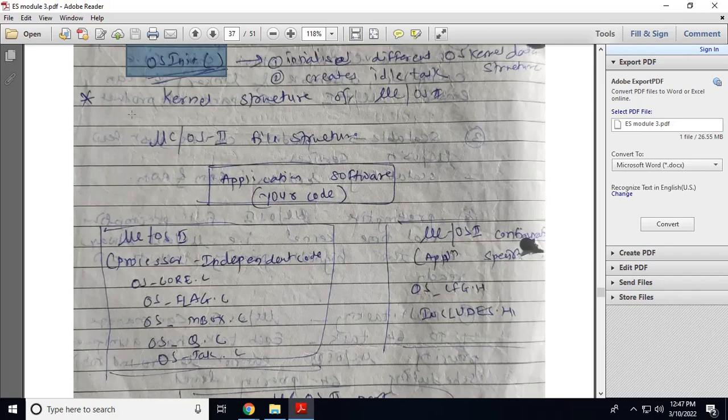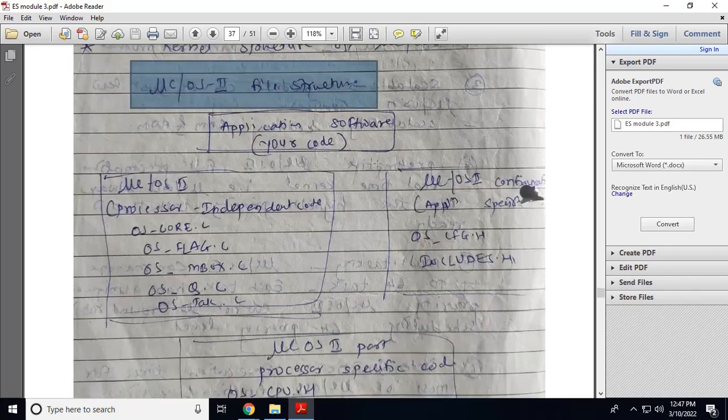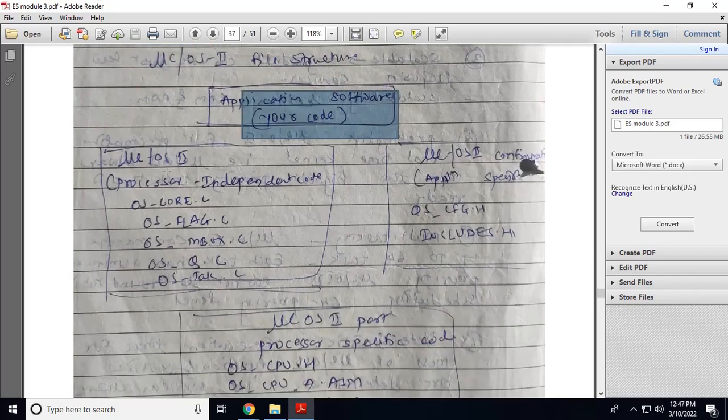See this microcontroller OS2 file structure. This is your code: microcontroller OS2, that is OS underscore core.c, OS underscore mailbox.c, OS underscore queue.c, OS underscore task.c.